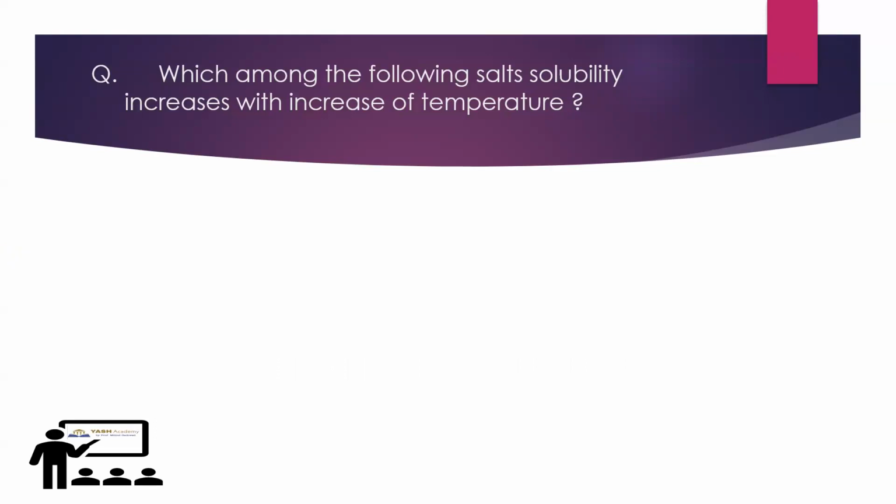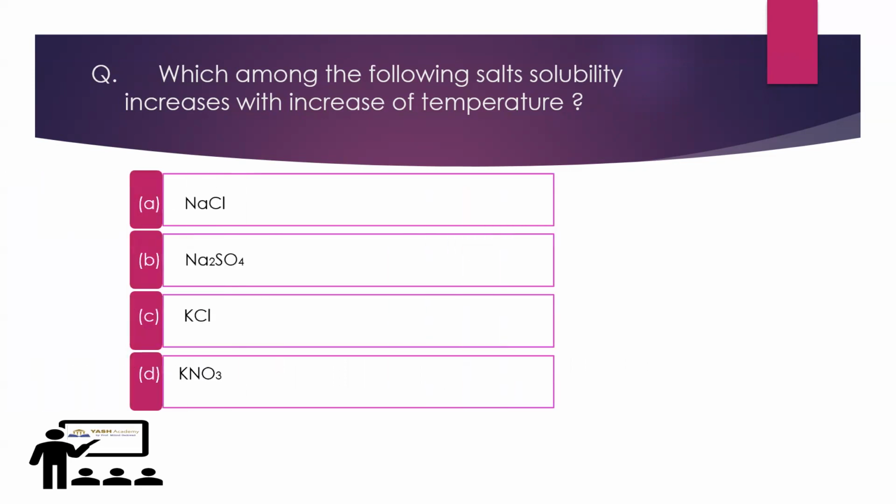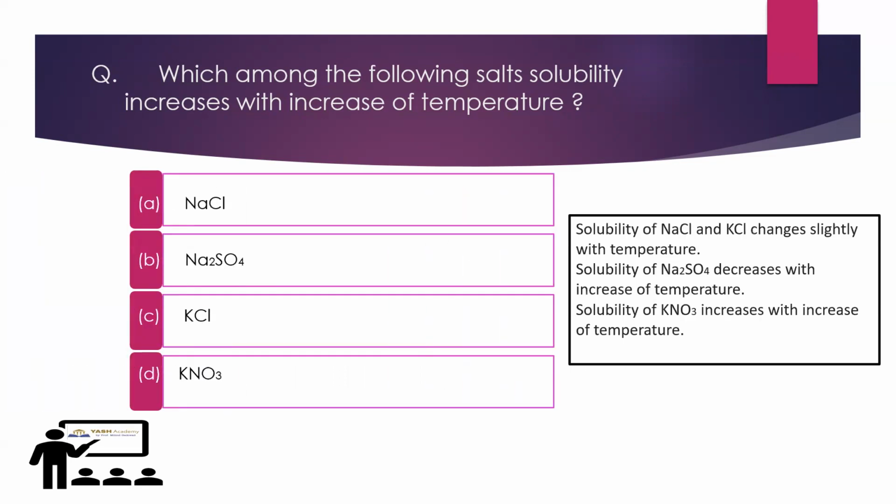Now next question, which among the following salts' solubility increases with increase of temperature? Options: A NaCl, B Na2SO4, C KCl and D KNO3. Here the solubility of NaCl and KCl changes only slightly with temperature. The solubility of Na2SO4 decreases with increase of temperature, and the solubility of KNO3 increases with increase of temperature. So the correct answer option is D, that is KNO3.